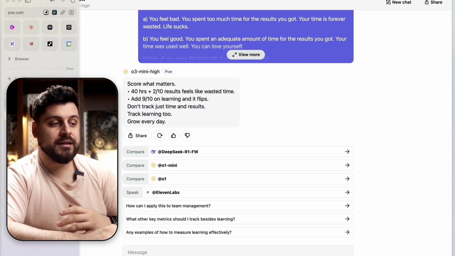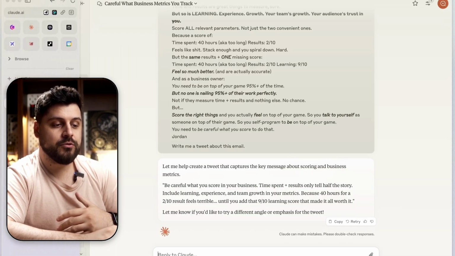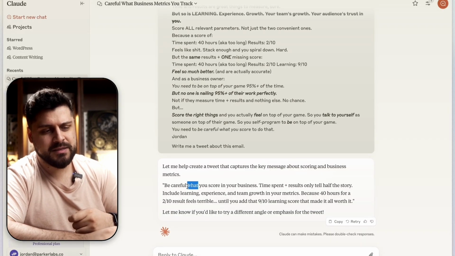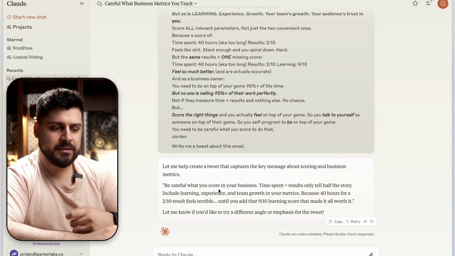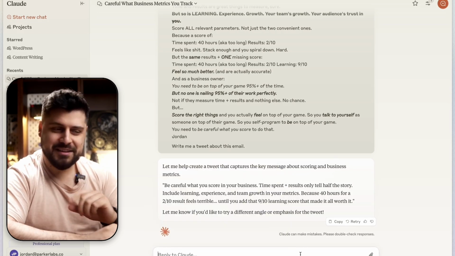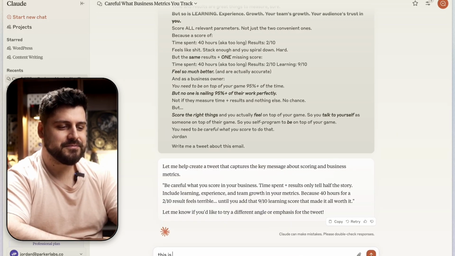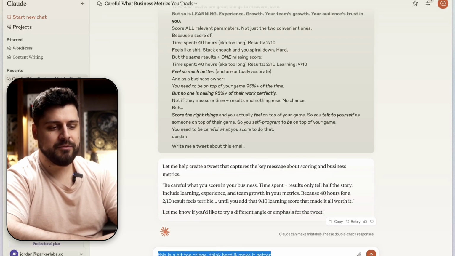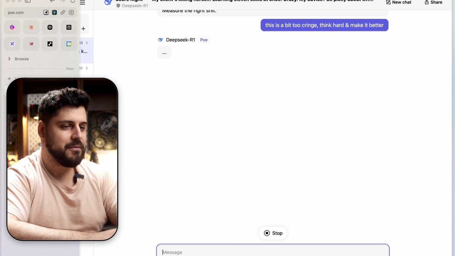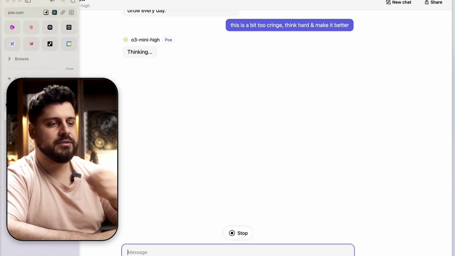I think that when it comes to recreating the emotions that I had in the email, DeepSeek actually did the best job. Actually, I think I like DeepSeek the most from all three of those. This is fine, but it is timid, I think. So let's help them out a little bit. We'll send an additional prompt to all of those: "This is a bit too cringe. Make it better. Think hard and make it better." When you ask AIs to think hard, they think harder, which is what we want here. Okay, and let's send it here as well and see what we get.